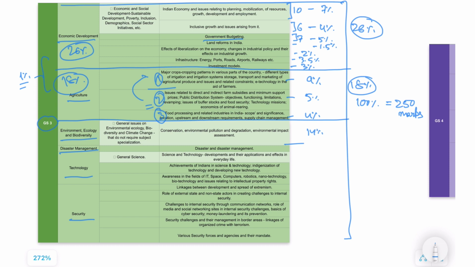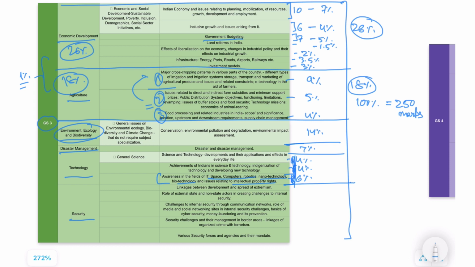This entire section comes to be around 14%. 20 questions have been asked on this environment in the last 7 years. Disaster management is 7%. Then we have science and technology. Science and tech has 4%, 4%, and 6%. So more questions are coming around nanotech, biotech, IPR, IT, space, etc. Compared to these two, there were 6 and 8 questions here from the last 6 years.